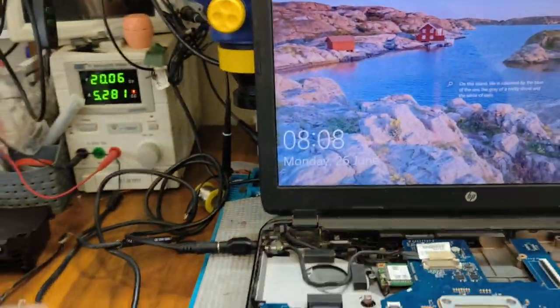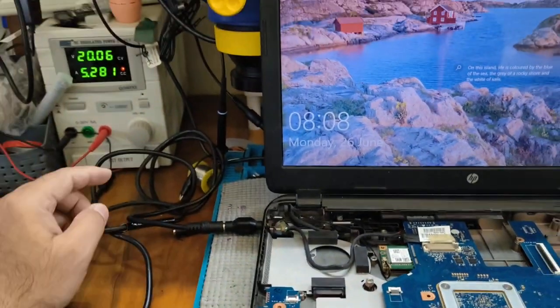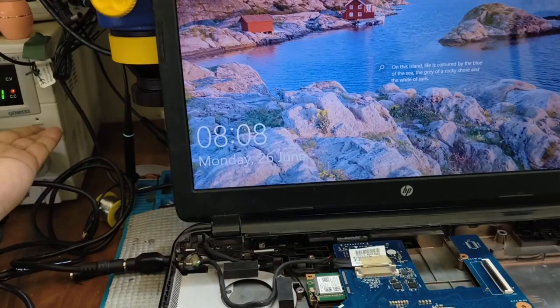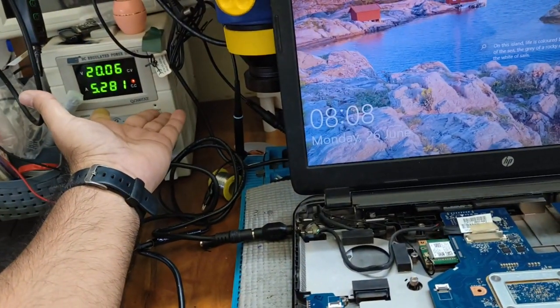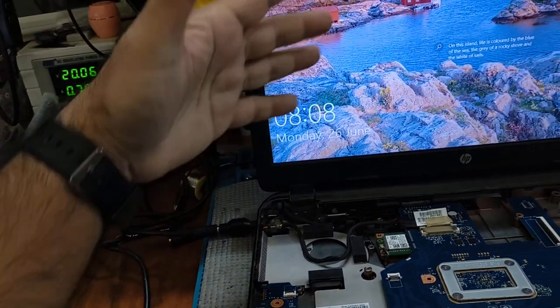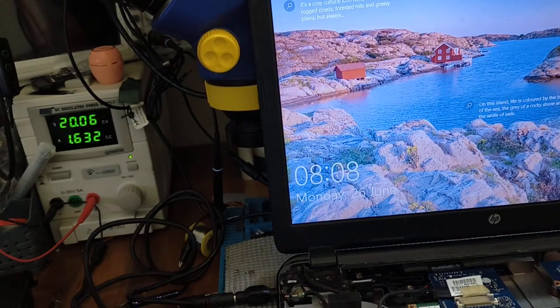Look at the problem. Now the system is running on battery mode. Before, it was running on battery mode, not running on adapter mode. Now we connect the adapter. It converts into adapter mode, and the backlight is also still there. The problem is solved now.